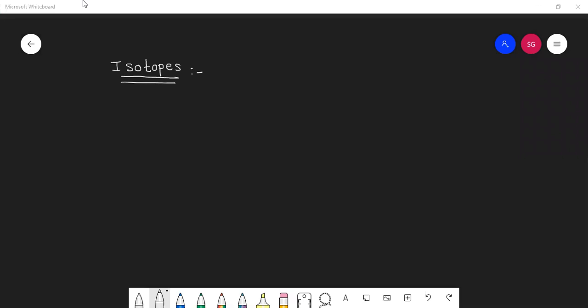Students, can anybody define isotope? Same atomic number but different mass number. Very good. So you need to define it in this way.